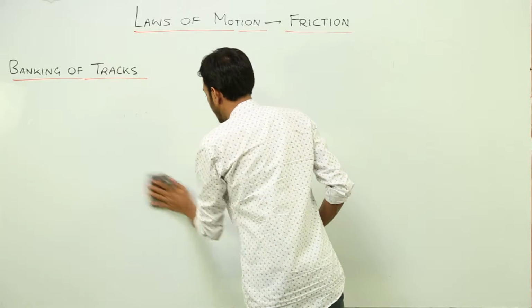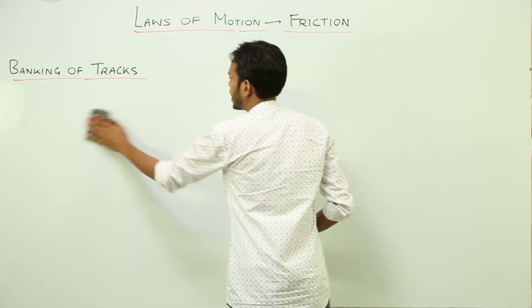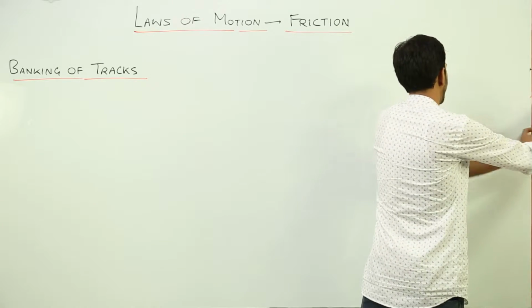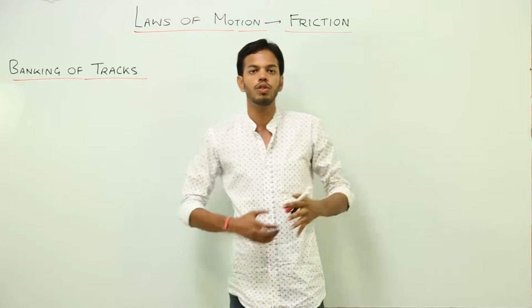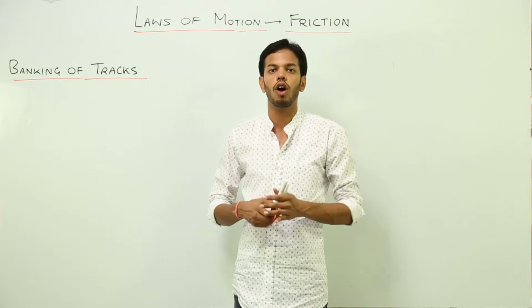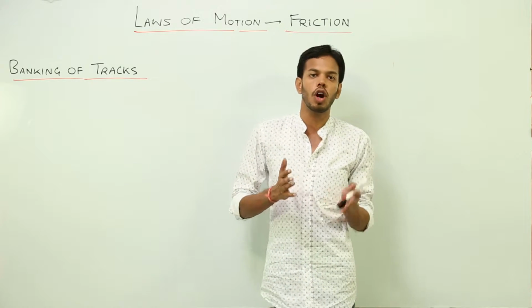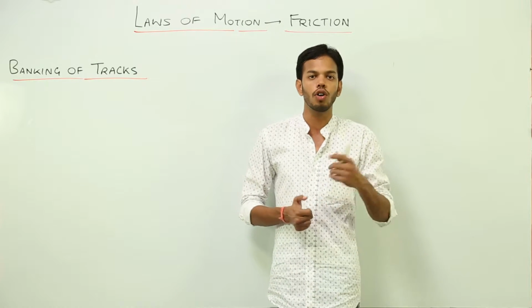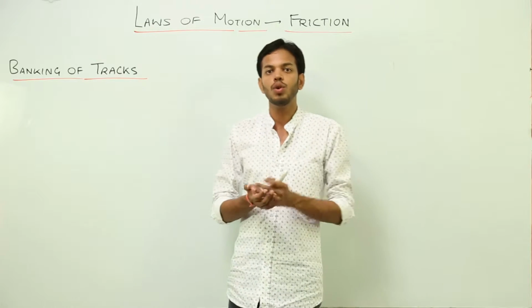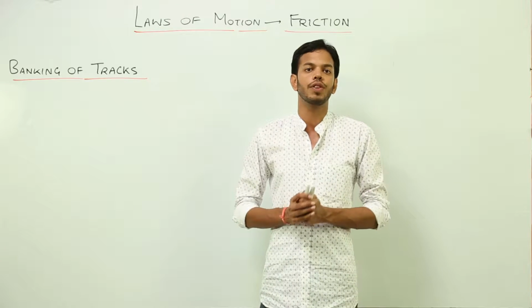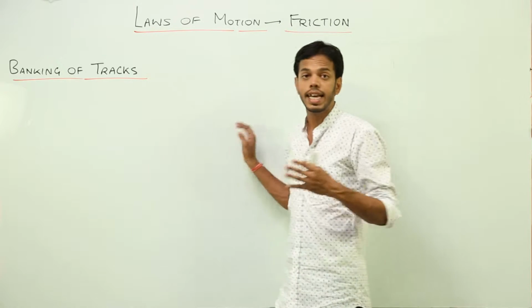Now, what is banking of tracks? See, when you normally drive a vehicle, you would have often seen that roads sometimes bend in a circular way. For example, at roundabouts, when you take a vehicle around a circular path, you have to lower the speed of your vehicle, right? So why is that required?